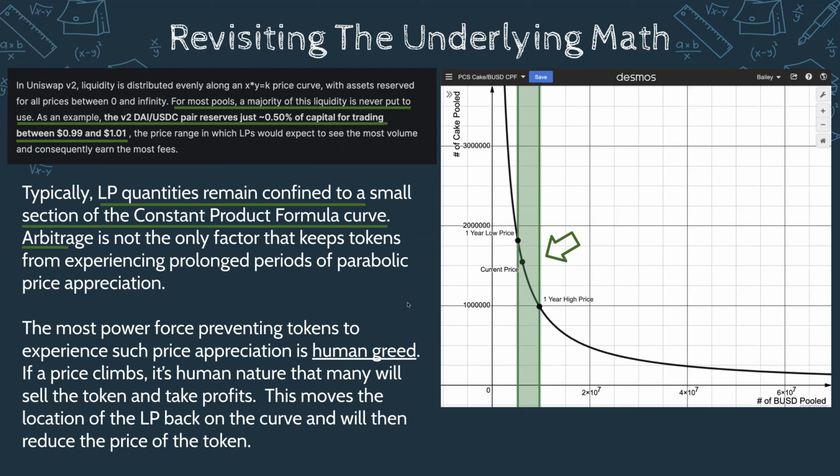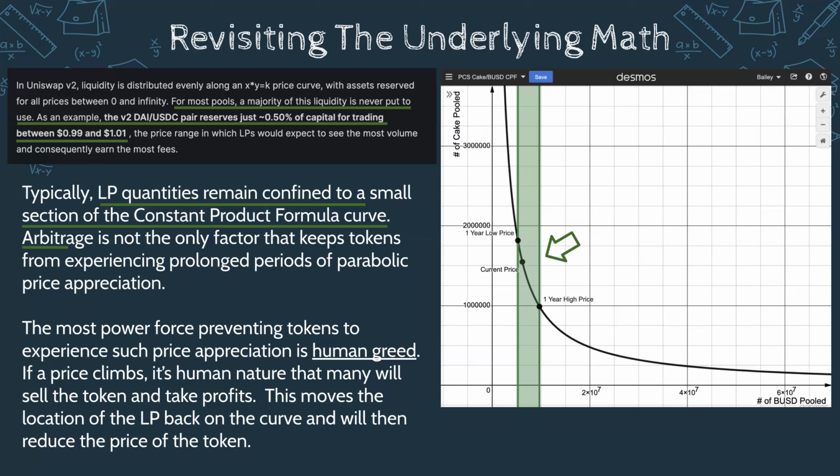And the one major thing to keep in mind, guys, is that some tokens don't have multiple liquidity pools where arbitrage can occur. But the big thing is human greed, right? So if price gets too high, people will sell.